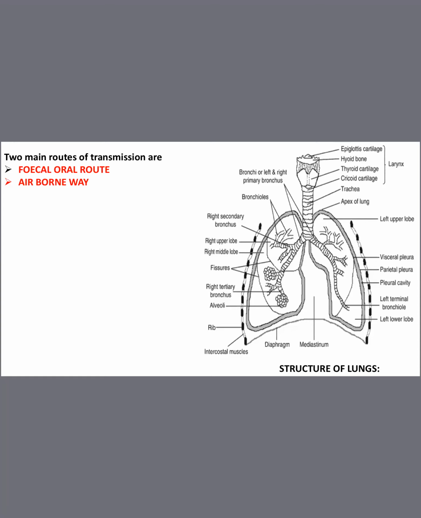That is what is meant by airborne way. And why I gave this structure of lungs, you have to see what is the pleural cavity. Can you see an ash color structure? That is the pleural cavity.